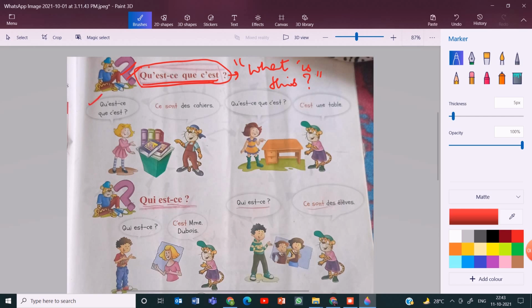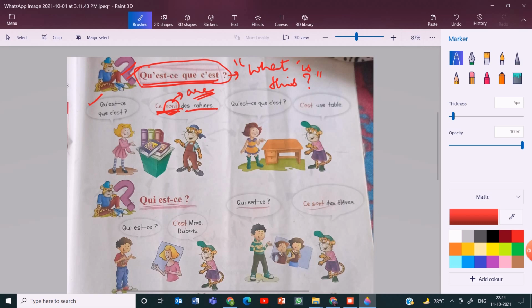He replies, ce sont des cahiers. Ce sont des cahiers. Okay, as you can see, sont is are, for third person plural. We just covered the conjugation of être, so sont comes from there.